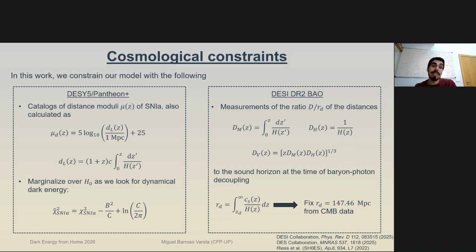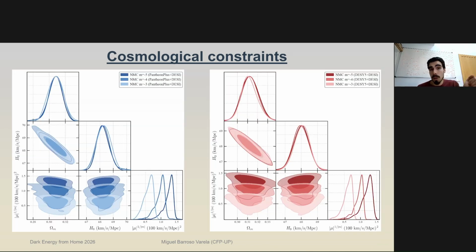While we also get the sound horizon in this ratio, where the sound horizon is fully calculated from the redshift of decoupling onwards, the baryon-photon decoupling onwards, which means that we have very, very early time effects, and our model recovers ΛCDM at early times, and therefore we can keep r_d the same as we would get from CMB data, which is around 147.46 megaparsec. These are the cosmological constraints we get.